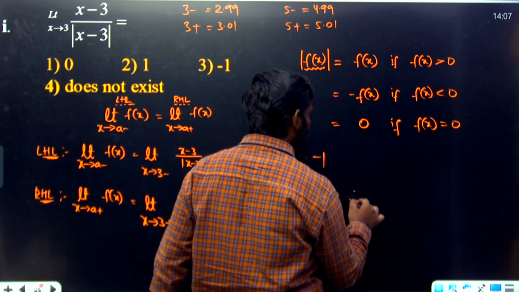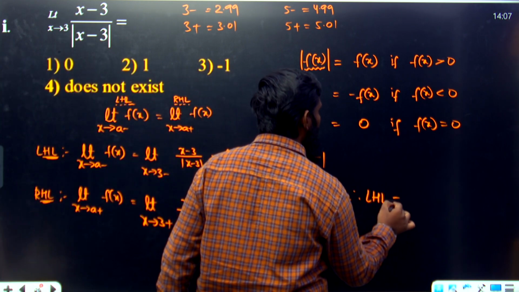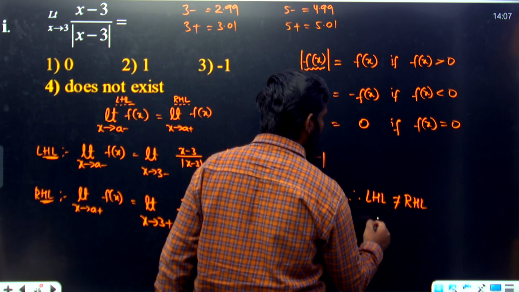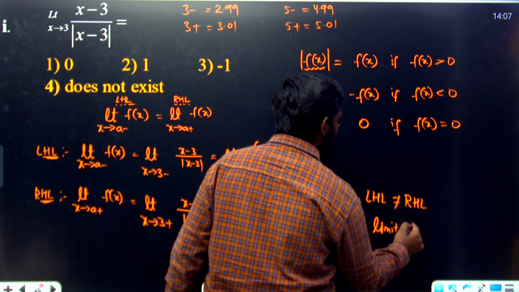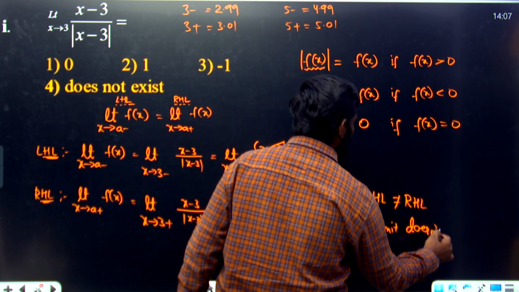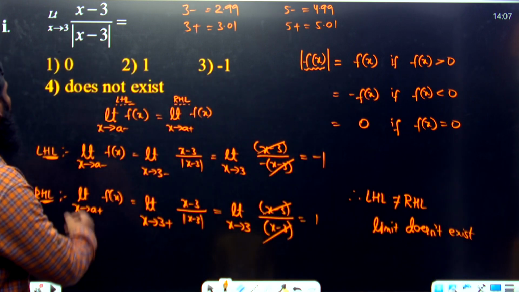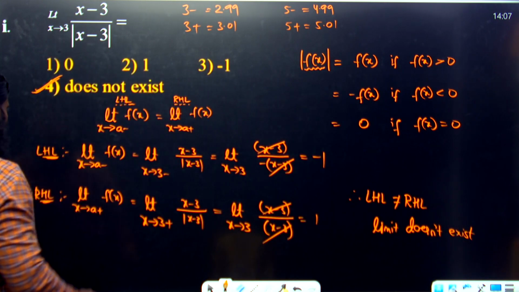Therefore LHL is not equal to RHL. If LHL is not equal to RHL, what do we have to write? Limit doesn't exist. Okay, so let us go with the fourth option over here, doesn't exist.